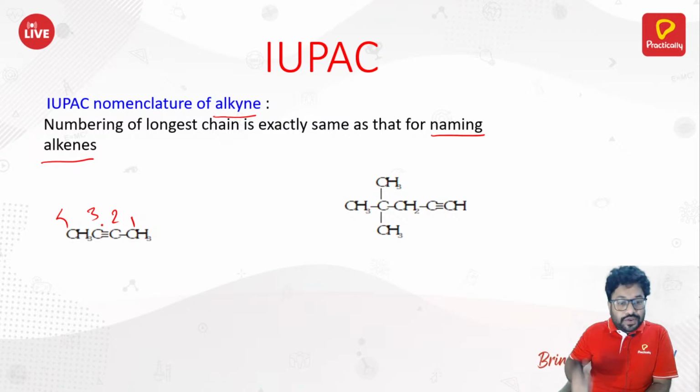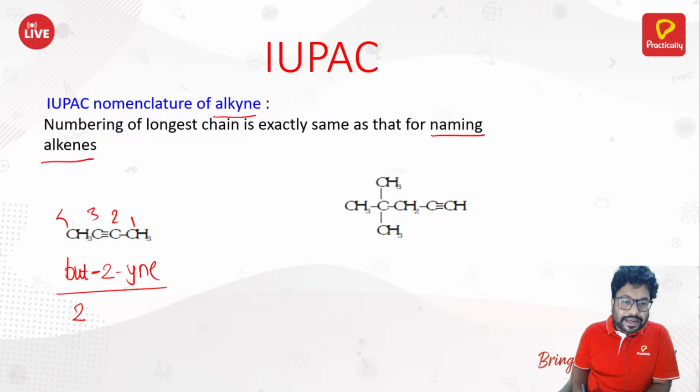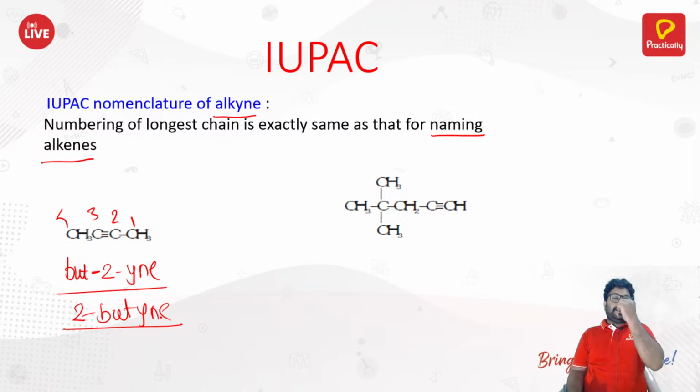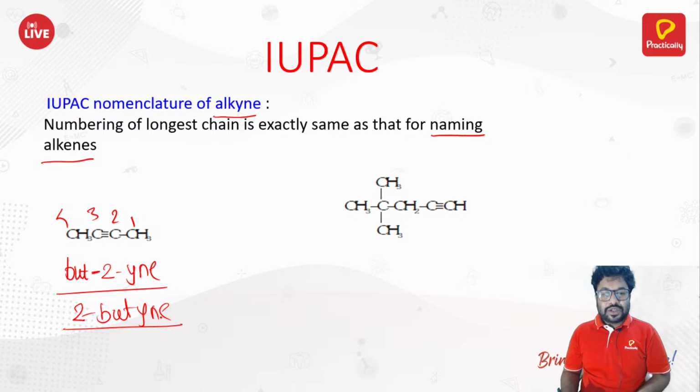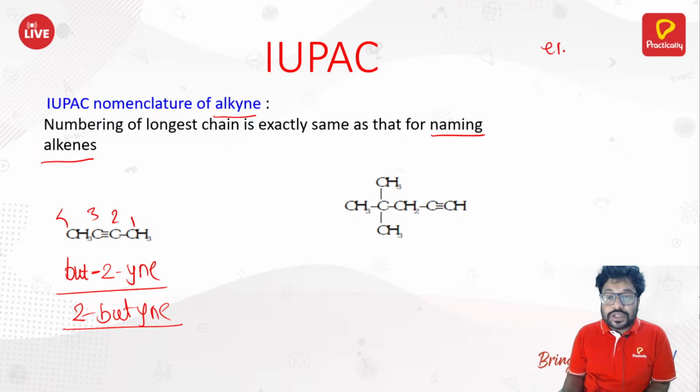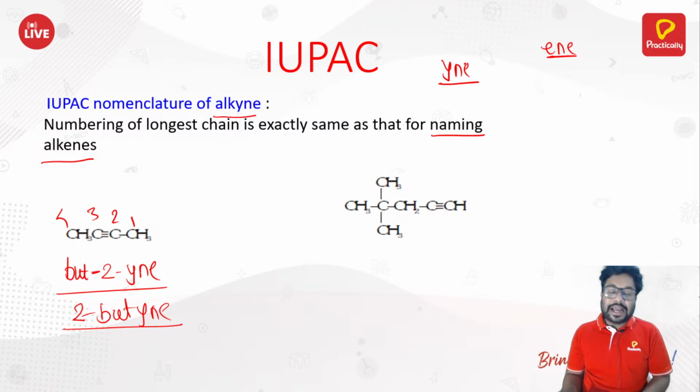So for 4 carbon atoms, you would write but, 2-yne, butyne. Or you can also write 2-butyne, just like that. It is very simple. In alkene you use ene, and in alkyne you use yne. That is the only thing. So you remove the e and add the y. There is no other thing here.